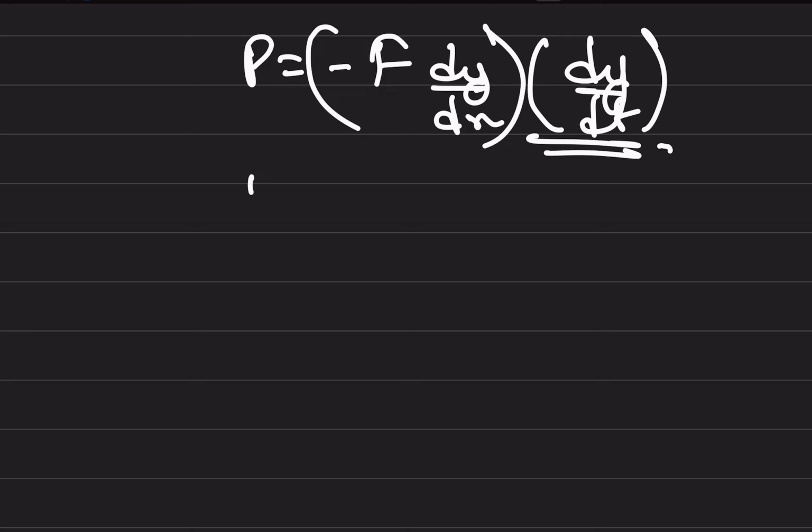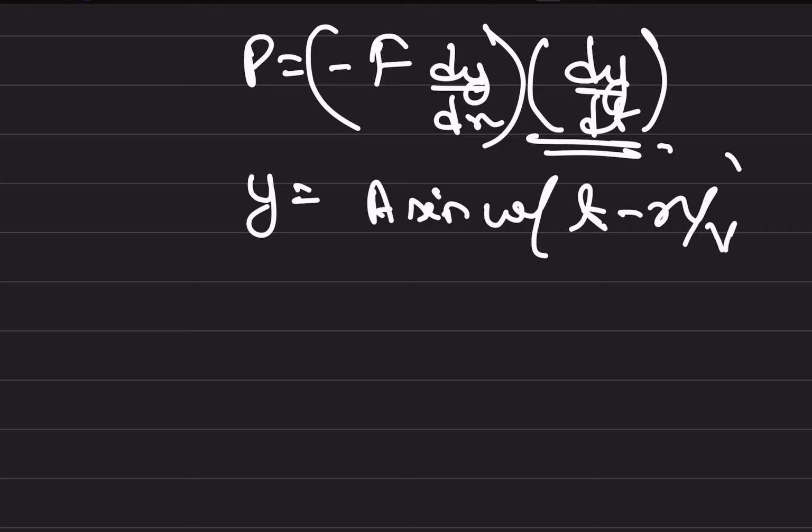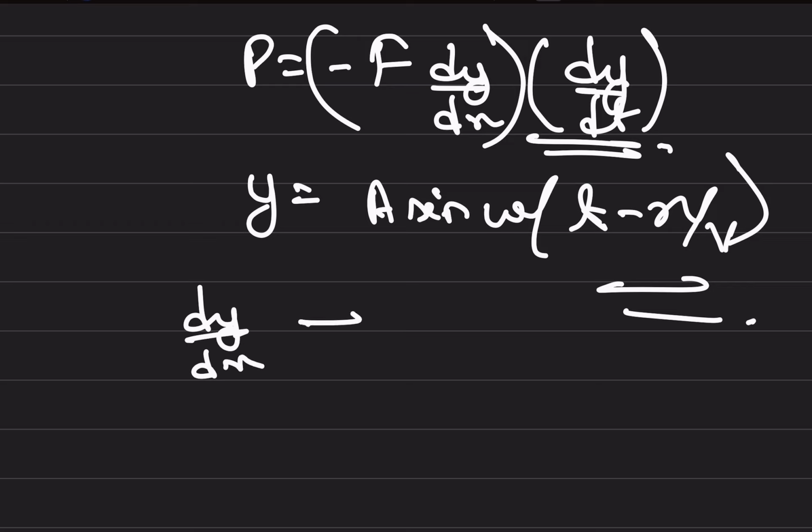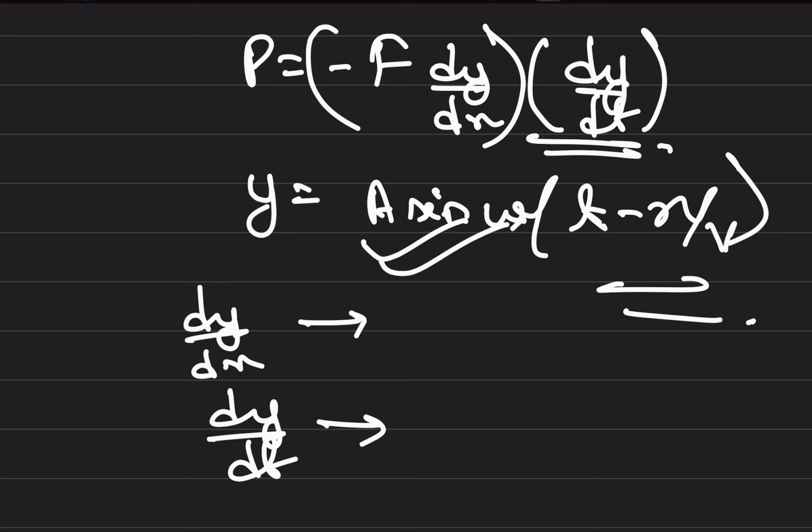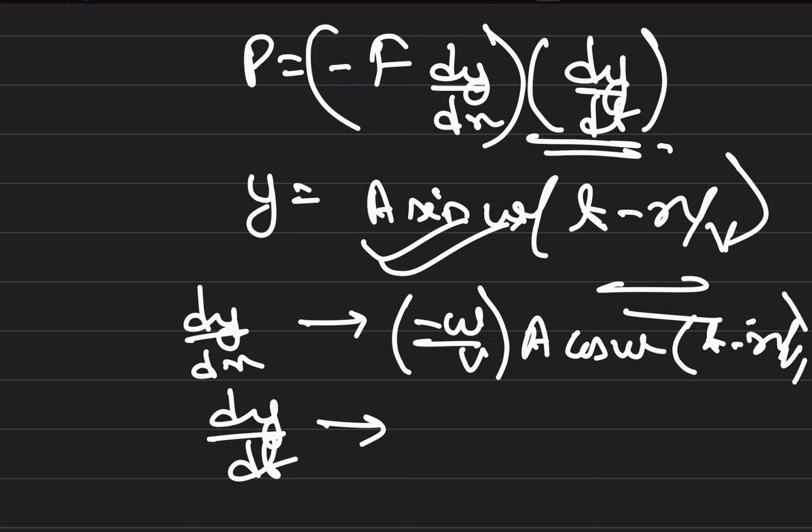What was our y? y was a sine omega t minus x by v. If we find dy by dx and dy by dt from this equation, differentiating in terms of x we will get minus omega by v into a cos of omega t minus x by v.